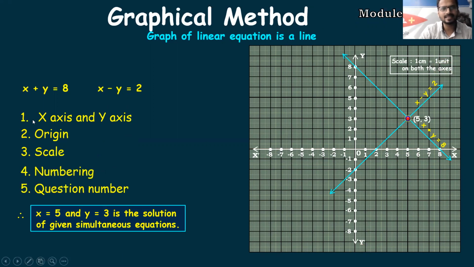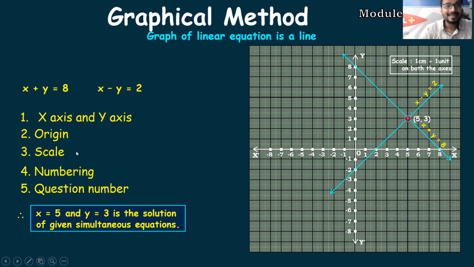You have to be very much aware about these 5 points, students. So first is you have to make sure that you are writing x-axis and y-axis. I have checked papers of many students. In fact, I have been checking for last many years. Many good students, they don't write this. X dash, they don't write. Y dash, they don't write. You'll lose half mark if you don't write this. Origin, 0. Don't skip this part.